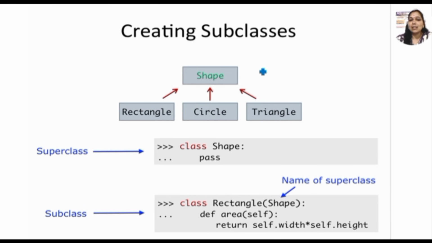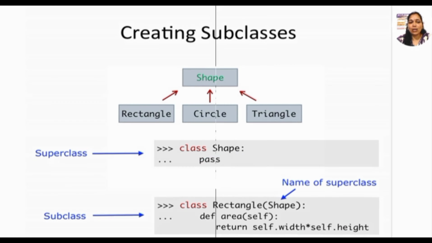Now, creating a subclass. While creating a class we use class Shape. Here I write pass because there is nothing else to write in the program; we can write pass if necessary. This is the superclass. Now the subclass is created as class Rectangle, which is the child class, inheriting from Shape. I write one function, def area(self), which returns width times height of a rectangle. Like this we can use the superclass and subclass in inheritance.